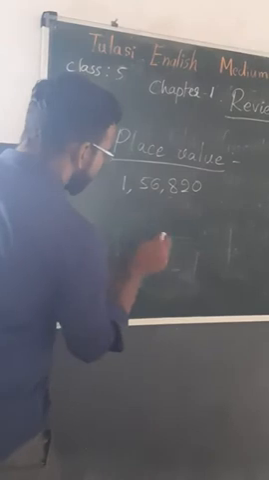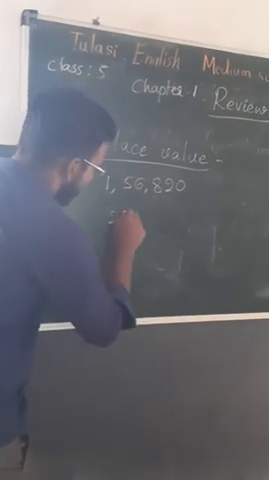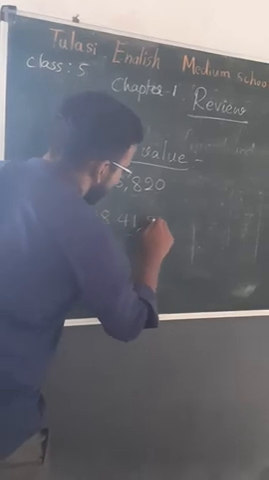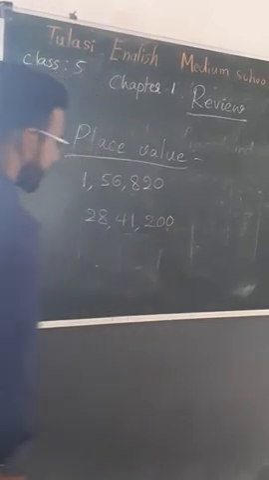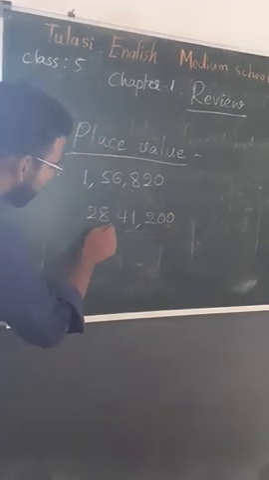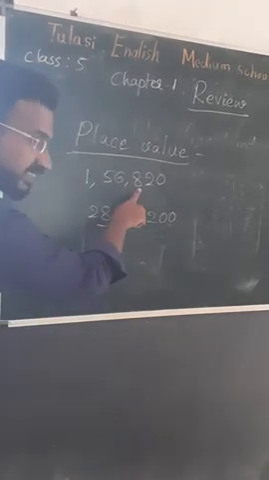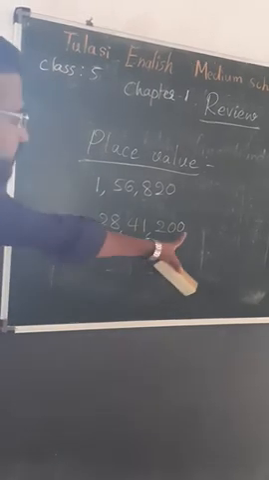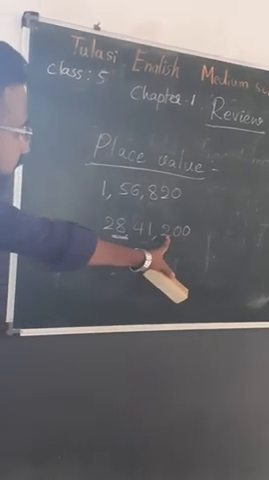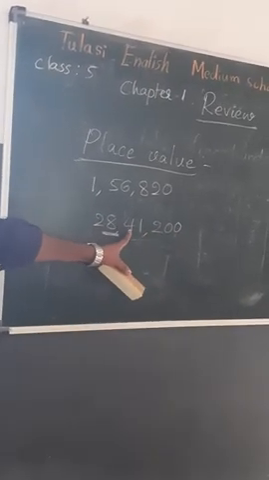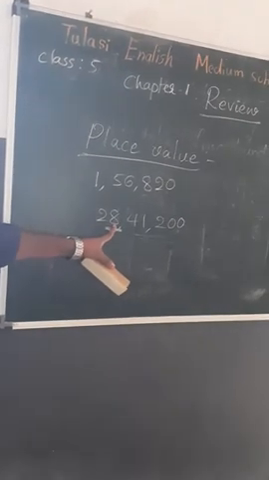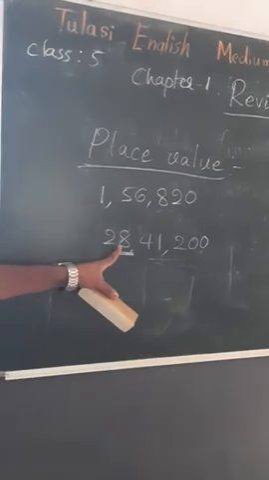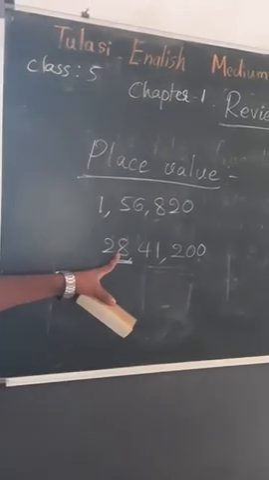Okay. Now one more example. 28,41,200. Now the place value of 8. Here there is 8. Now the place value of this 8 is, let us count it, 1, 10, 100, 1000, 10,000, lakh. 8 is in the lakh place, so the place value of 8 is 8 lakh. Okay.